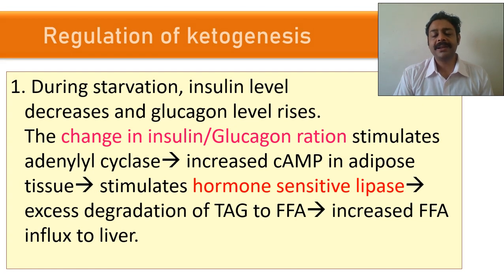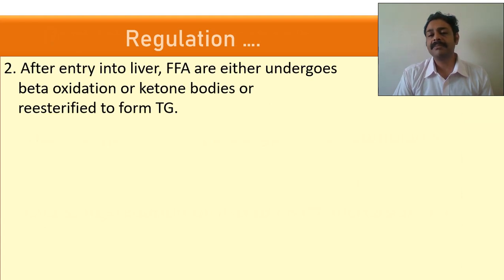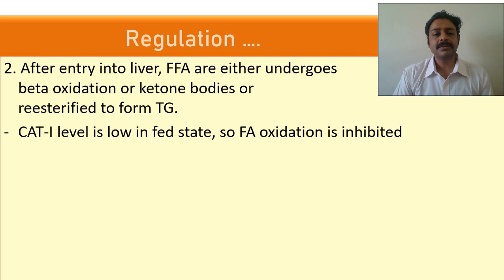So how is it regulated? As I told you, in starvation, insulin level will be very, very low. So hormone sensitive lipase is not inhibited. Glucagon is high. It stimulates cAMP. It stimulates the hormone sensitive lipase. So triacylglycerol will be broken down. A lot of fats will come to the blood. So what happens? More free fatty acid comes to the liver. Liver tries to do beta oxidation, but it does not occur like that. So it will convert into ketone bodies and transport them to the other areas.